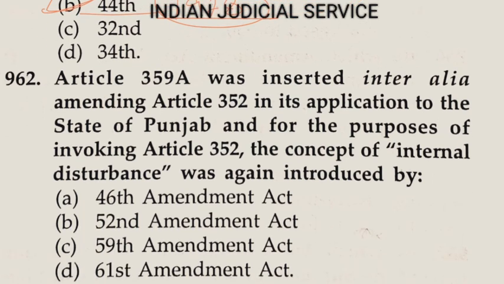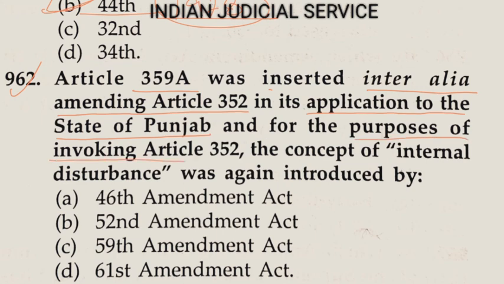Now question number 962. Article 359A was inserted, inter alia amending article 352 in its application to the state of Punjab, and for the purpose of invoking article 352, the concept of internal disturbance was again introduced by which amendment act?